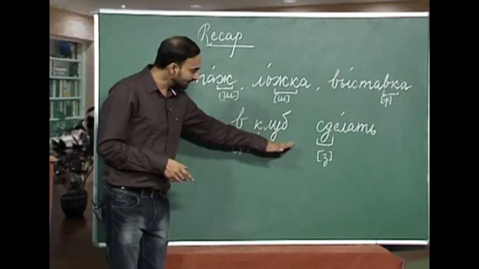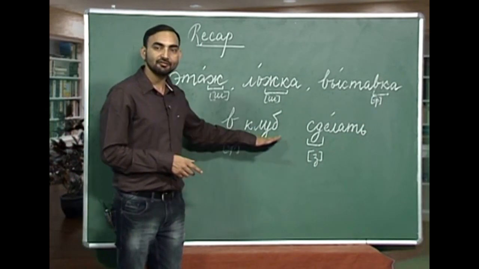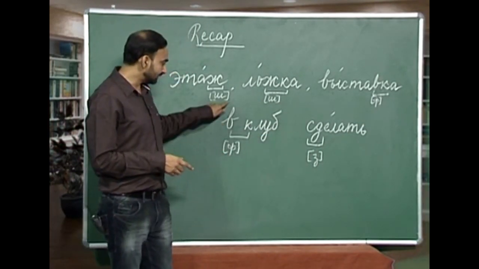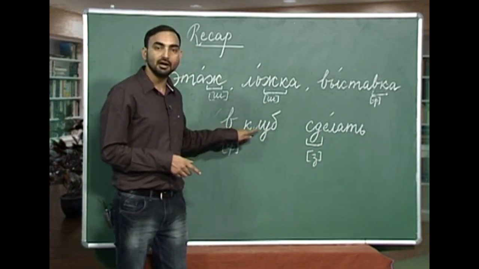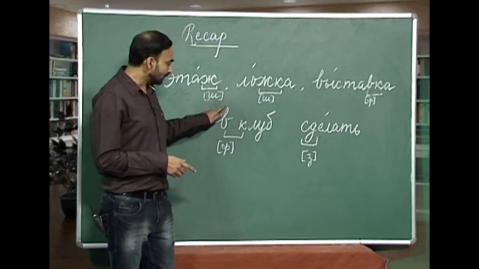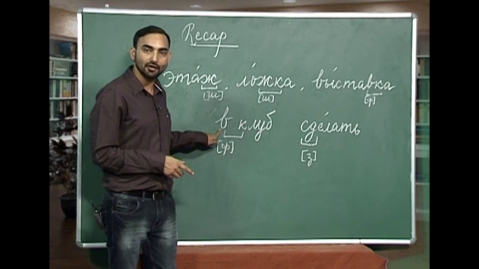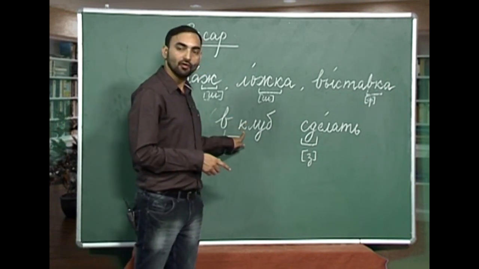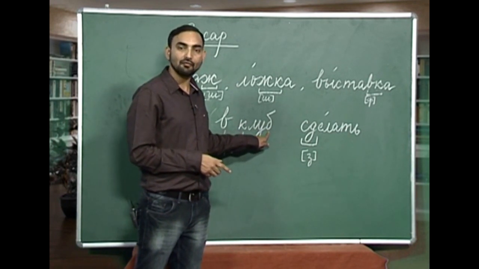So, the next, we do not have a word, we have a combination or a phrase. See, this v is a preposition and this is a word k, l, u, b. You can see that this v is again a voiced consonant and k is a voiceless consonant. Here this b is also a voiced consonant.